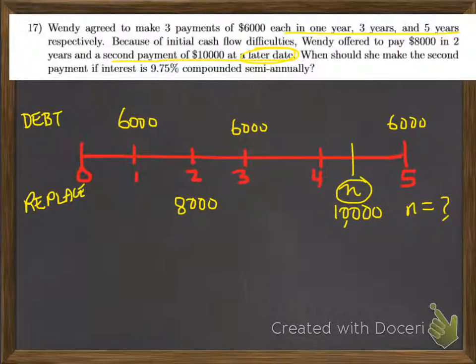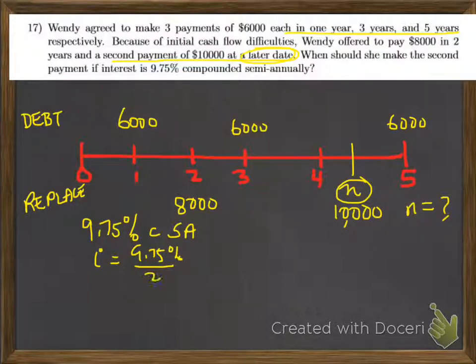So the interest rate is 9.75% compounded semi-annually. 9.75% compounded semi-annually means that the I value is 9.75 divided by 2. That would be 9.75% divided by 2 per 6 months. Okay, and we'll set that aside for the time being. But how are we going to determine how many interest periods there are?